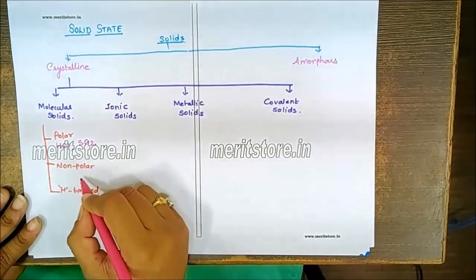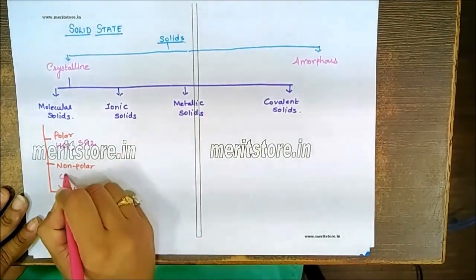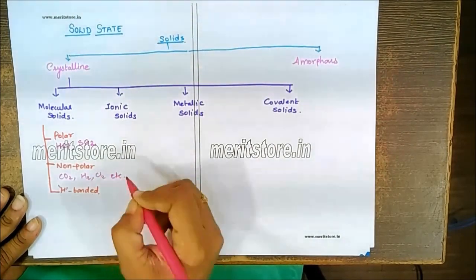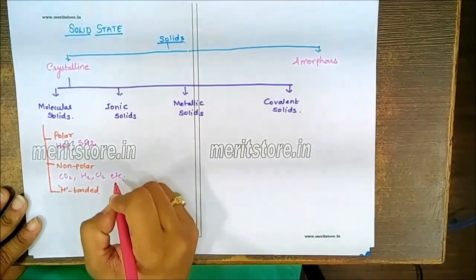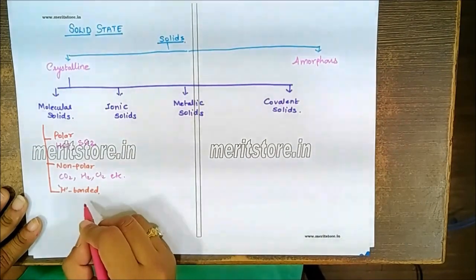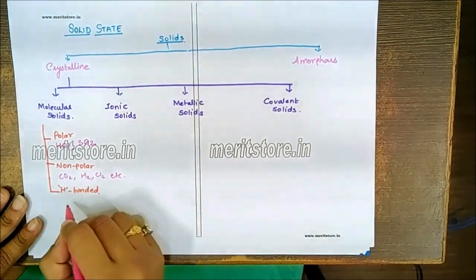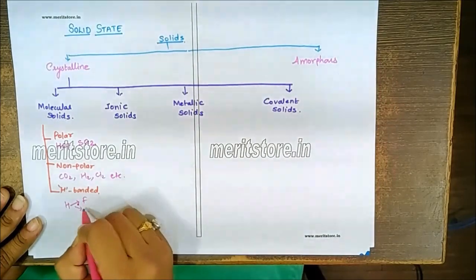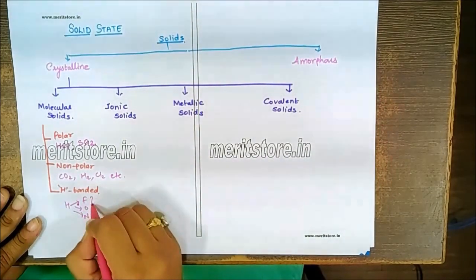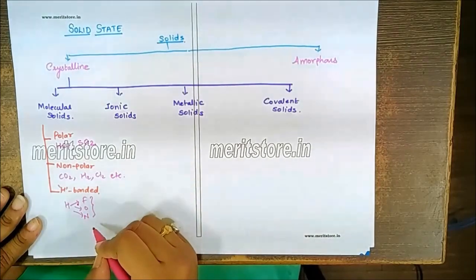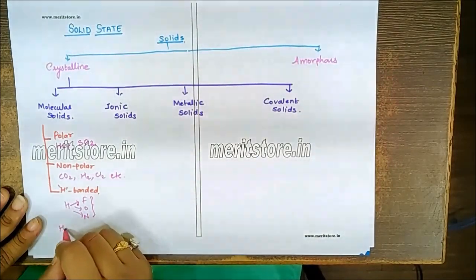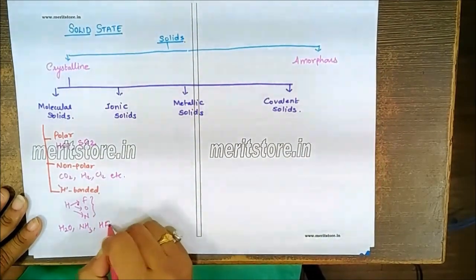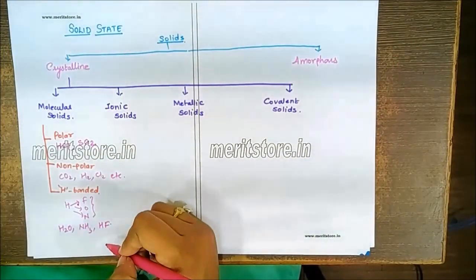In case of non-polar solids, you will have non-polar molecules like CO2, H2, Cl2, etc. They will have van der Waals forces between them. While in case of hydrogen bonded, the condition is that the molecule should contain hydrogen and that hydrogen should be attached to either fluorine, oxygen or nitrogen, which are the three most electronegative elements of the periodic table. For example, molecules like water, ammonia, or HF. So these are the classification of molecular solids.